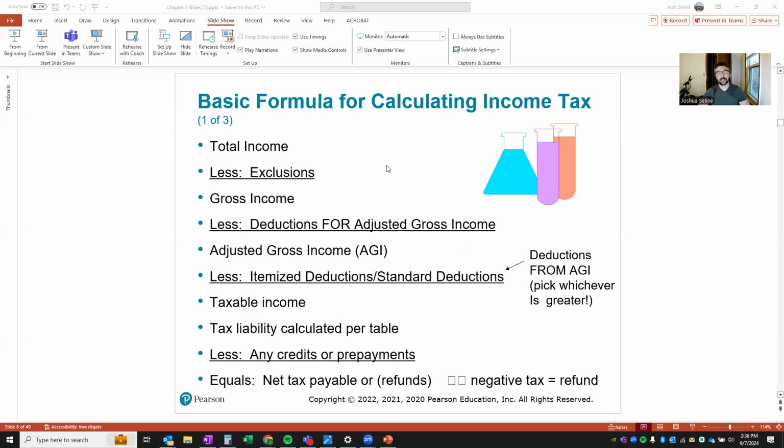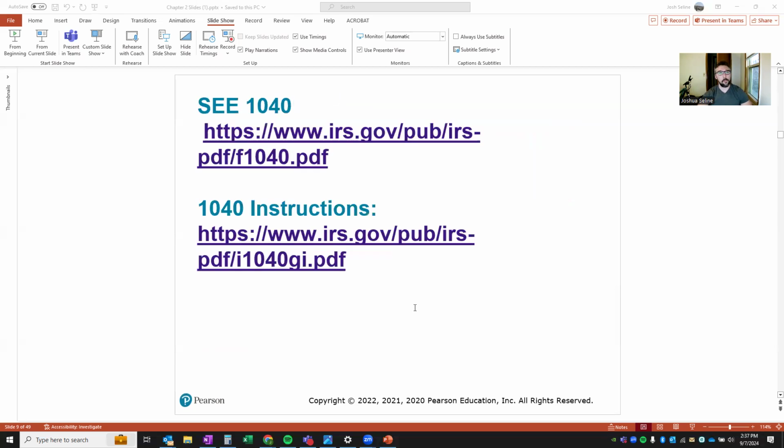It's the formula for calculating income tax. If you were to compare this to a tax return, it's going to flow in the exact same order. The tax return is just going to have more lines associated with it, but the basic formula is the same. Start at income, take out your exclusions, that's how you get your AGI. Then taxable income, tax liability. We'll go over all of these separate lines in greater detail, but this would be a good one to print off or save separately or just have handy.